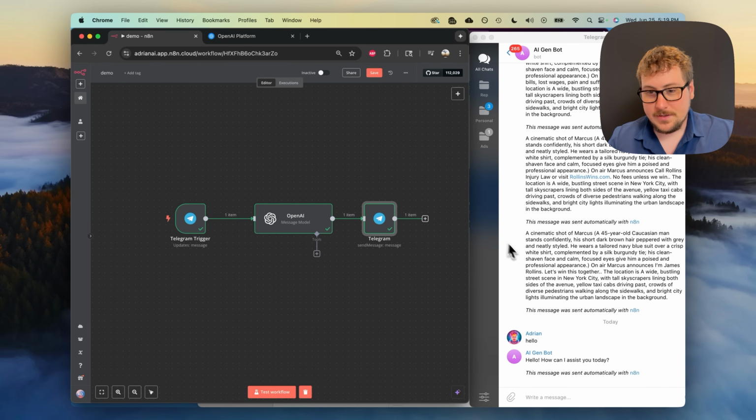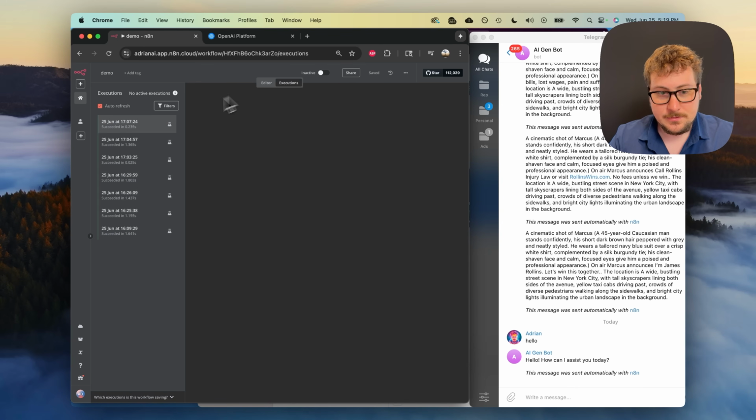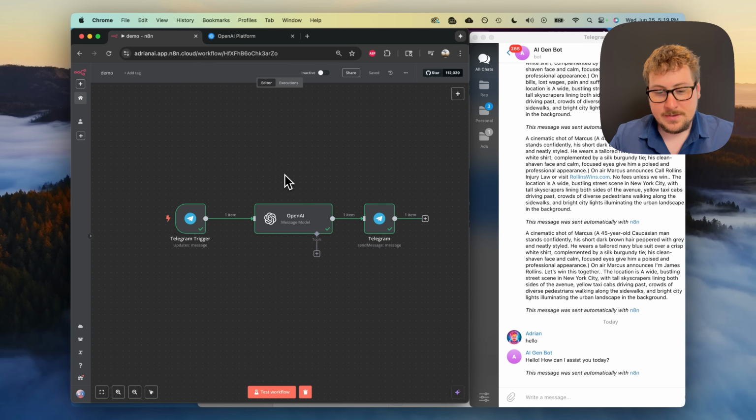Okay, so now we have the Telegram message on the side right here, and then we have the automation. Now I'm going to save and give you some clarification. When we're running all these test workflows, you'll see them in the executions right here, and everything is good. But these are not considered actual active workflows because they're done in the test environment, meaning they show up in this interface right here, as you can see it going.